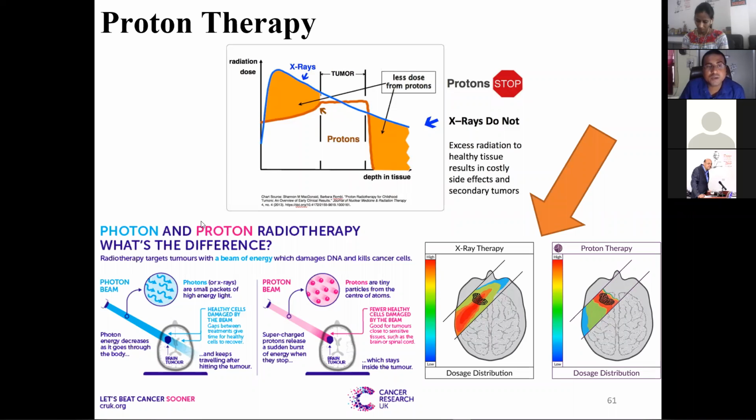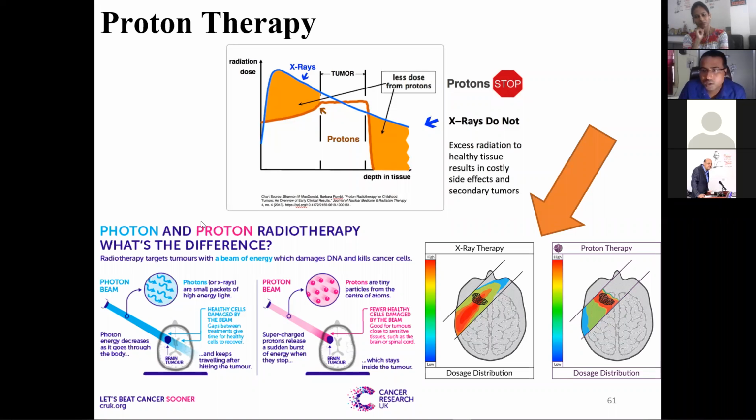At the initial level, the radiation dose will be very, very low. Then, when the energy becomes very low, the interaction probability increases, so the dose increases, and after that there is a sudden decrease in the dose. This is the basis for the proton.